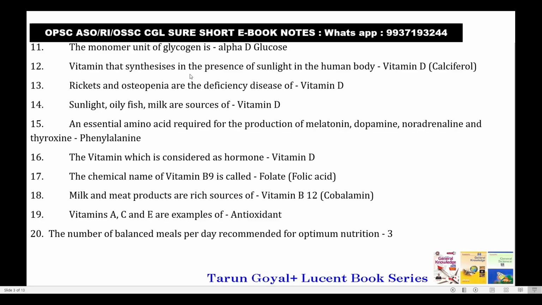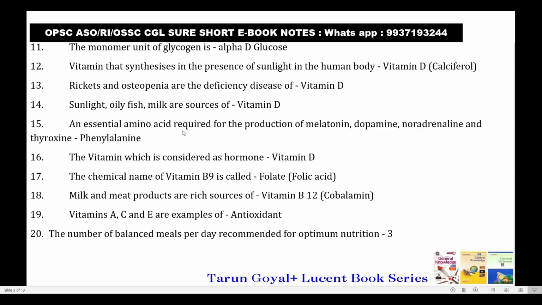The vitamin that is synthesized in the presence of sunlight in the human body is vitamin D, calciferol. Rickets and osteopenia are the deficiency diseases of vitamin D. Sunlight, fish and milk are sources of vitamin D.